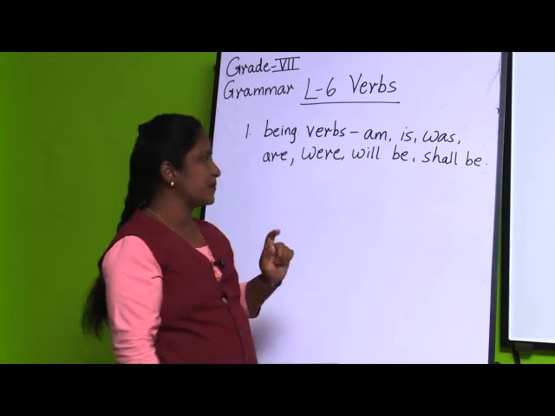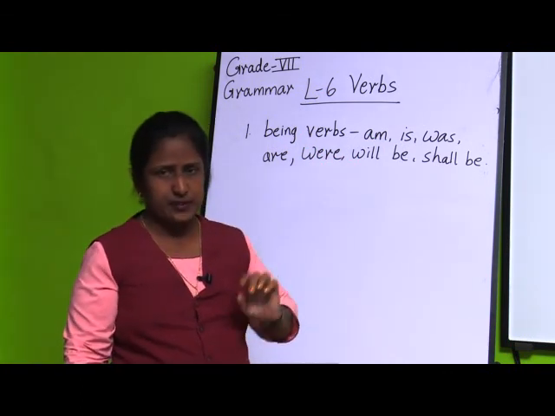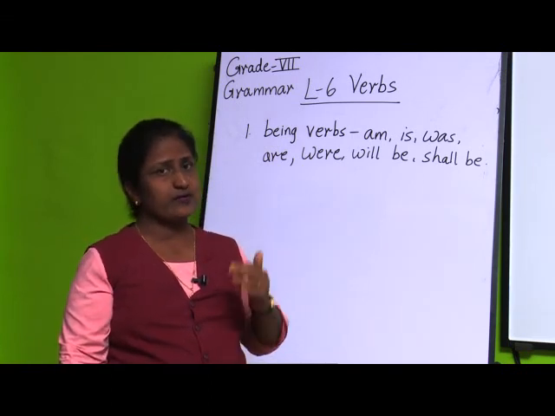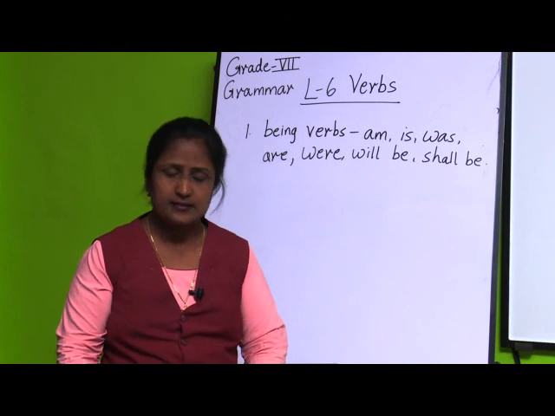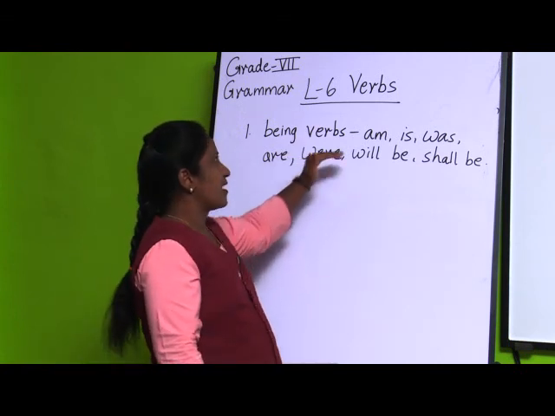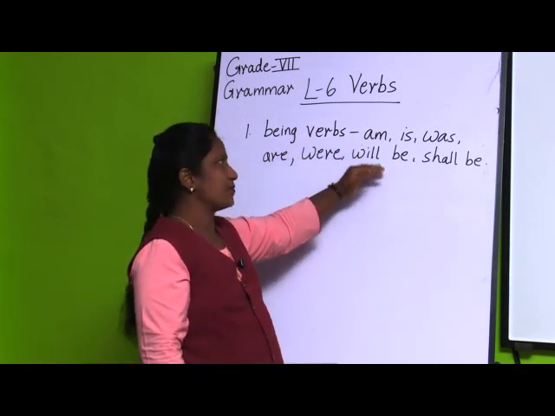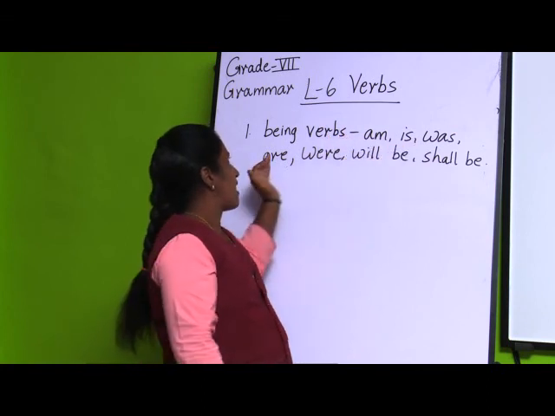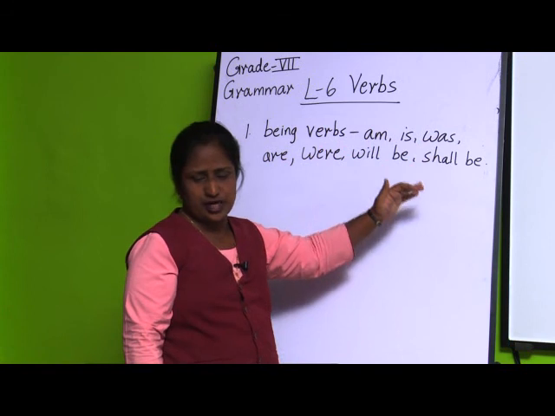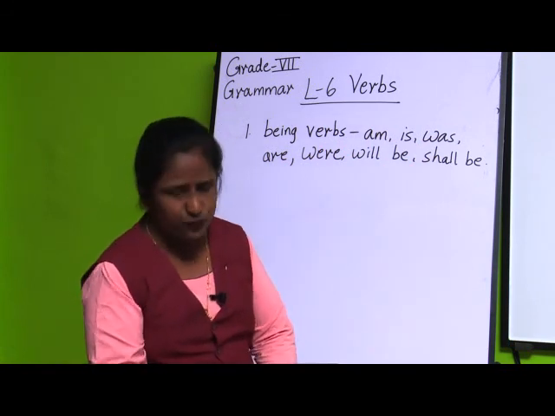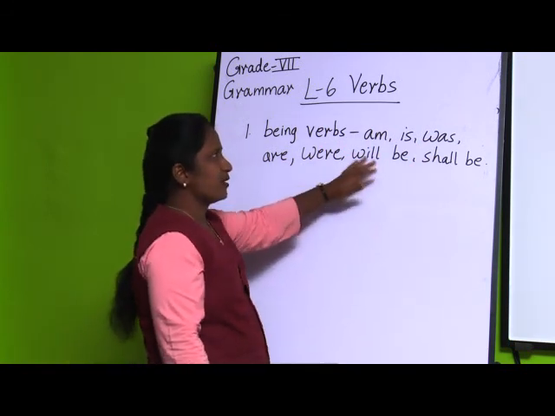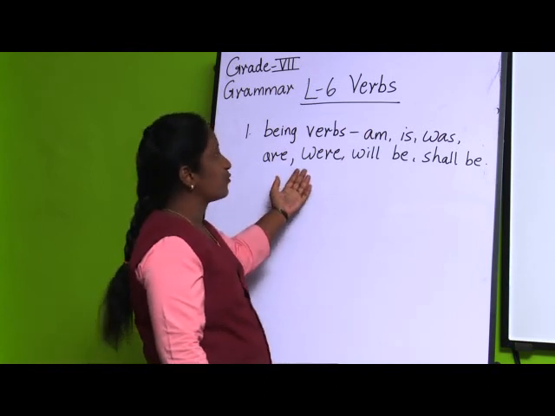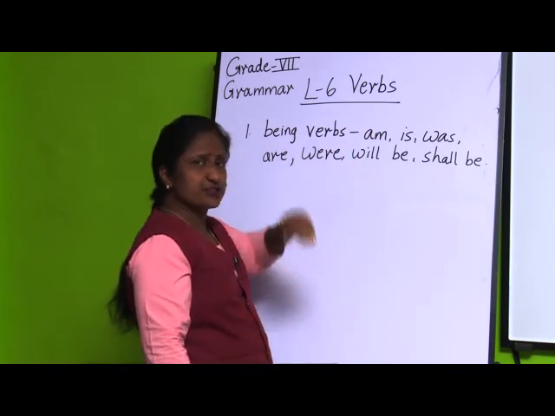So, I told you what the being form of verbs is. When any person, animal or thing, whatever they are or whatever he or she is, it is called the being form of verbs. And these are some of the verbs used in being form: am, is, was, are, were, will be, shall be. Here also, we use these words in some tense.